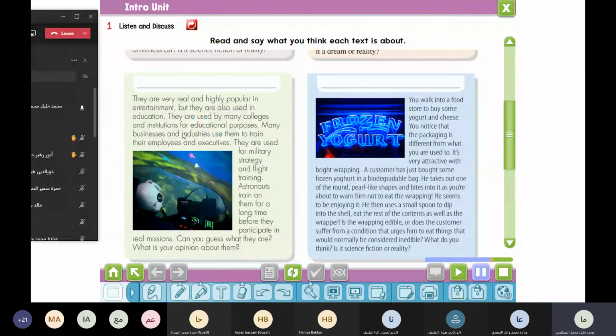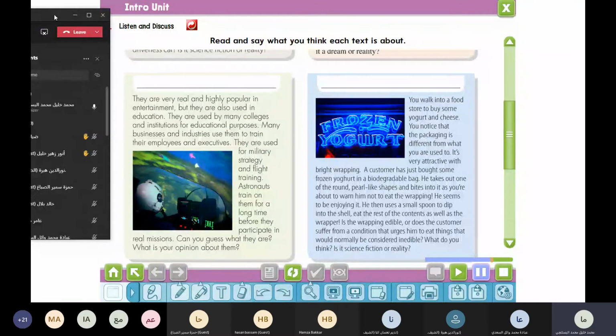The cover, yes, the packaging. Some of these packages are manufactured by chocolate and food companies. They look like packaging or wrapping, but in fact they are edible. Edible here means what? Can be eaten. Yes, edible, good for eating.